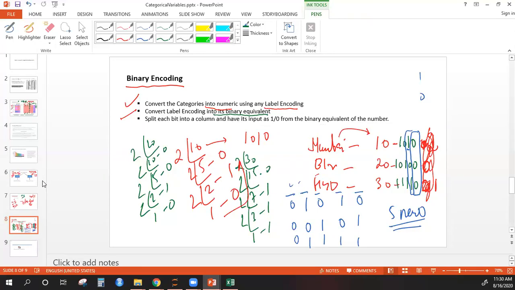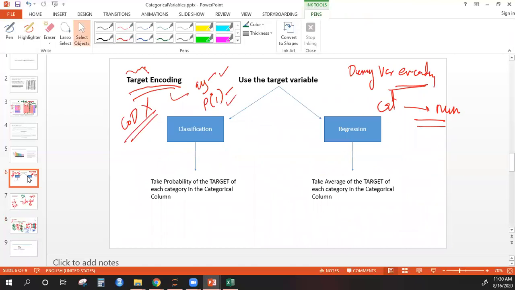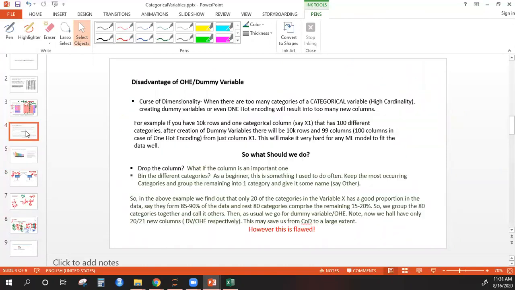So I have given you three ways of fixing high cardinality in your data. High cardinality means when your categorical variable has too many individual categories in your data. The first one that we saw was that we can bucket, but the drawback we saw was whenever we bucket different categories together, each category might be unique in terms of its relation with the dependent variable.